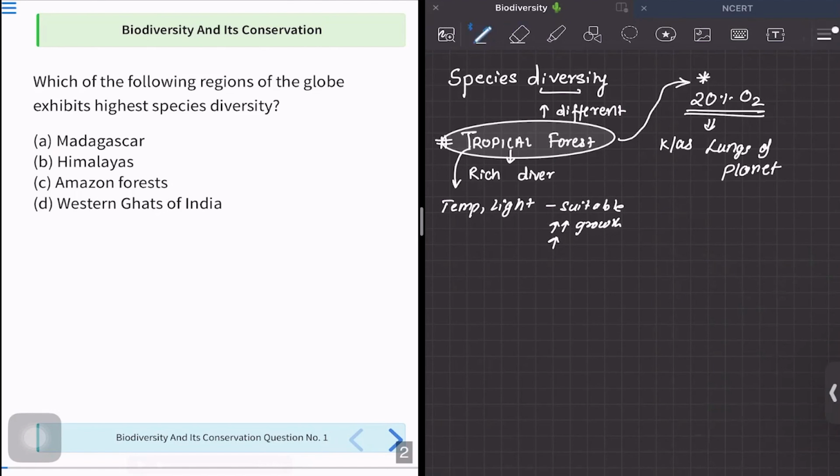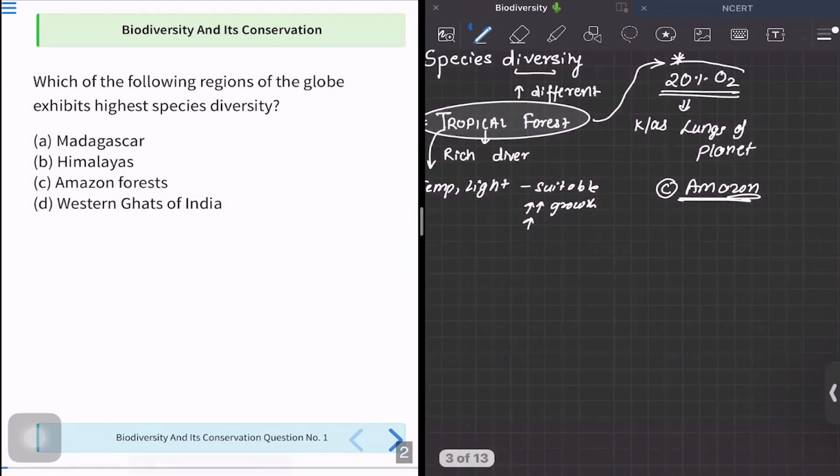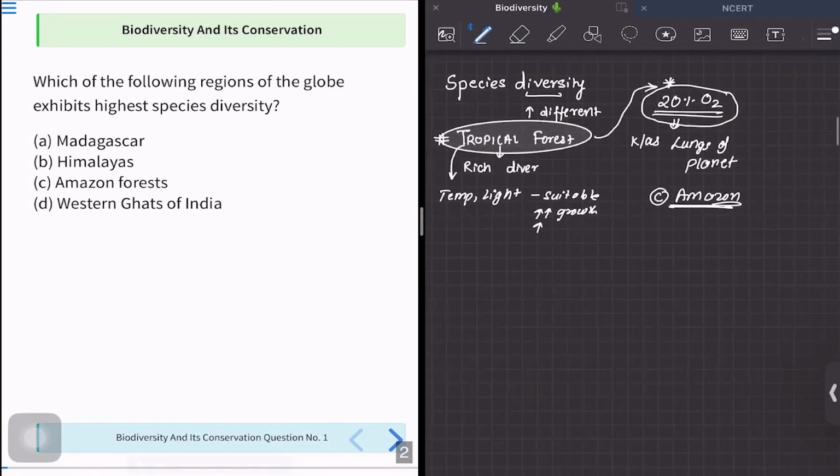Now, in the options A, B, C, D, we have Amazon forest. This Amazon forest, option number C, is a very dense forest that lies in the tropical belt. And yes, Amazon is a very vast tropical forest, contributing to about 20% of the total oxygen. And since it is a tropical forest, it has rich species diversification. So option number C is the correct answer.